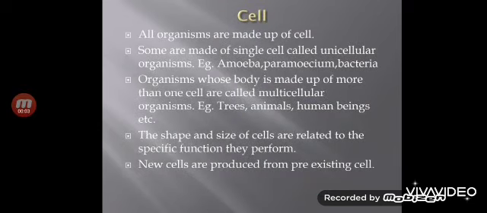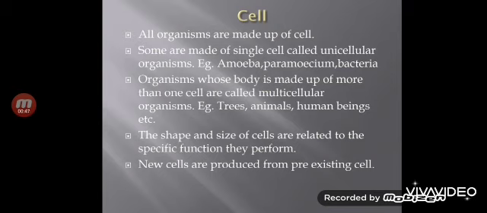So students, through the slide you have seen what is a cell. Now you can see in the slide that the structures of cells look similar. Together they form a big structure like an onion bulb. In the same way, all organisms are made up of cells. Now, some organisms are made up of only a single cell, that is only one cell. Such organisms are known as unicellular organisms. In unicellular organisms, all the functions are performed by only a single cell, that is excretion, respiration, transportation, all these functions.